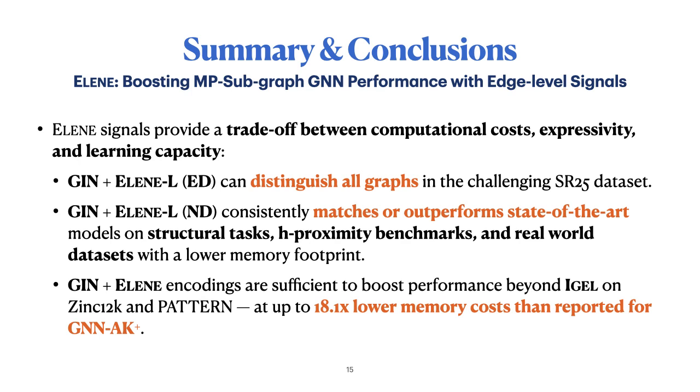We summarize our main results as follows. LN signals provide a trade-off between computational costs, expressivity, and learning capacity. GINE plus learnable edge-level LN can distinguish all graphs in the challenging strongly regular 25 dataset. GINE plus learnable node-level LN consistently matches or outperforms state-of-the-art models on structural tasks, edge proximity tasks, and real-world datasets with a lower memory footprint. Finally, GINE plus the sparse vector version of LN encodings are sufficient to boost performance beyond EAGLE on SYNC 12K and PATTERN, with up to 18 times lower memory cost than reported for strong baselines such as GNN kernel.